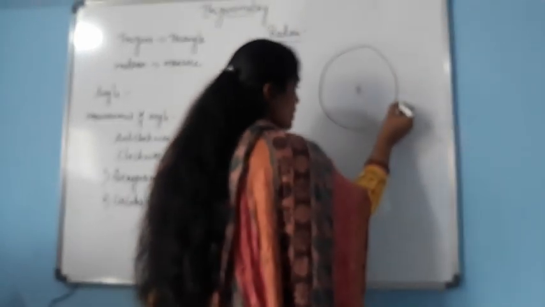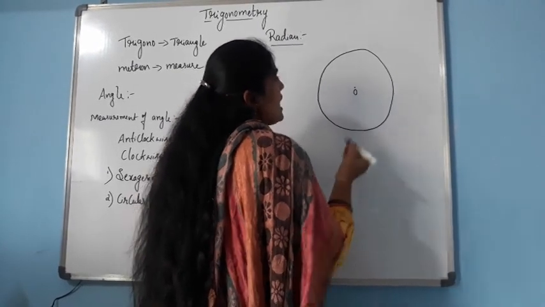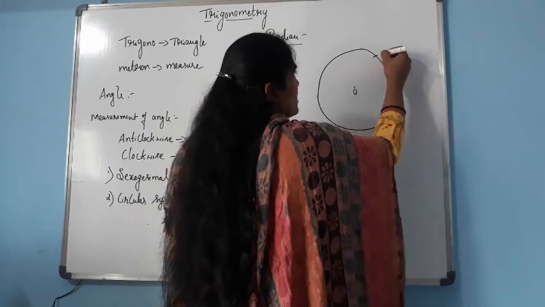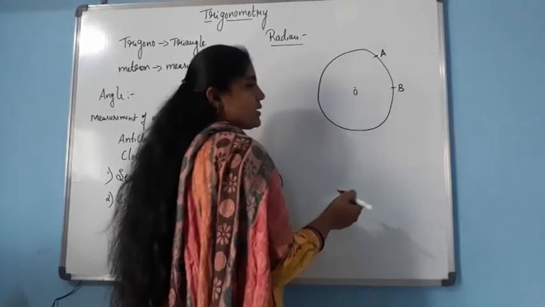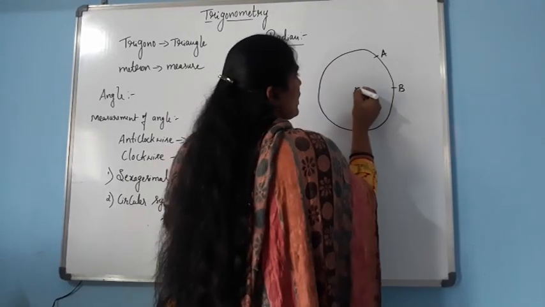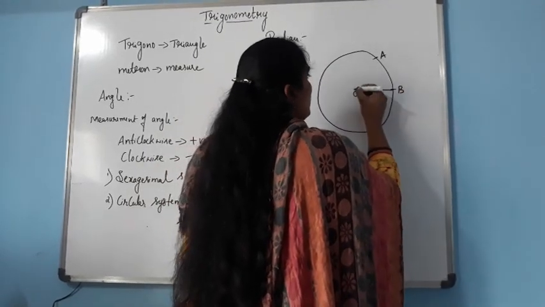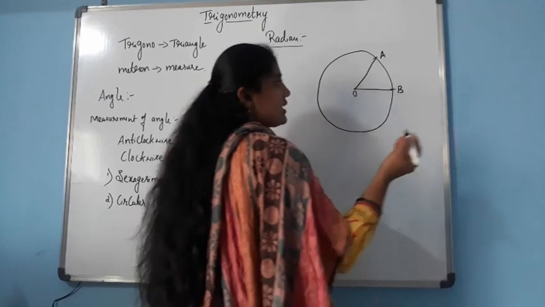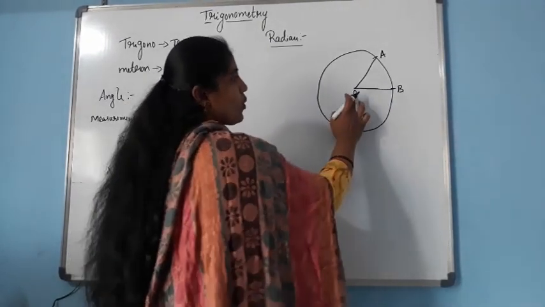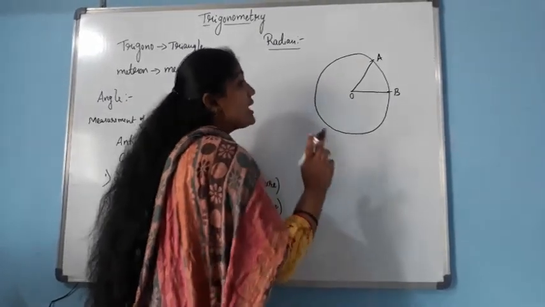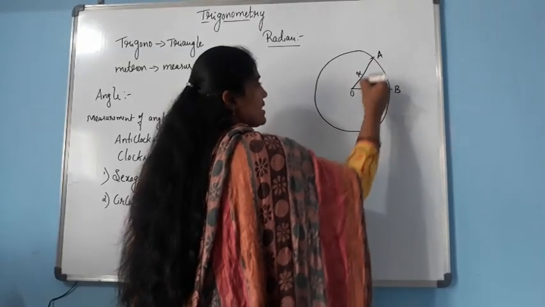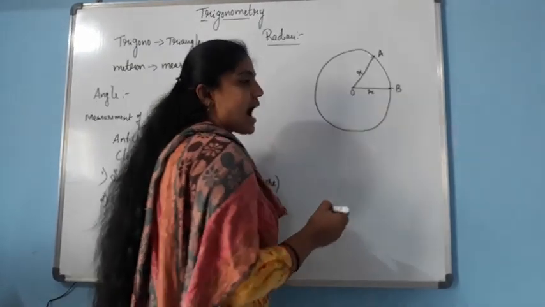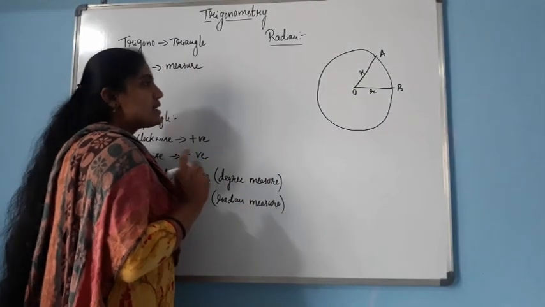Okay, so here let us take 2 points on the circle. A and B are the 2 points on the circle. Join OB and OA. Okay, so clearly we can say that OB and OA are the radius of the circle. Let R be the radius of the circle.